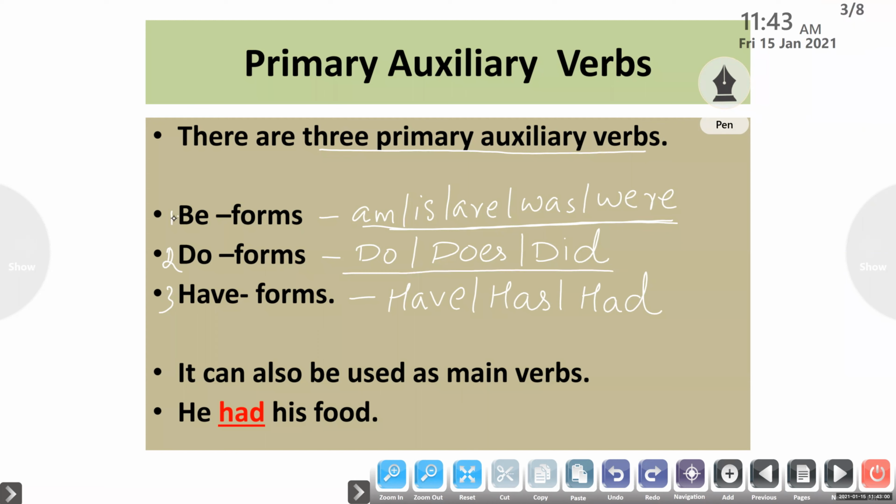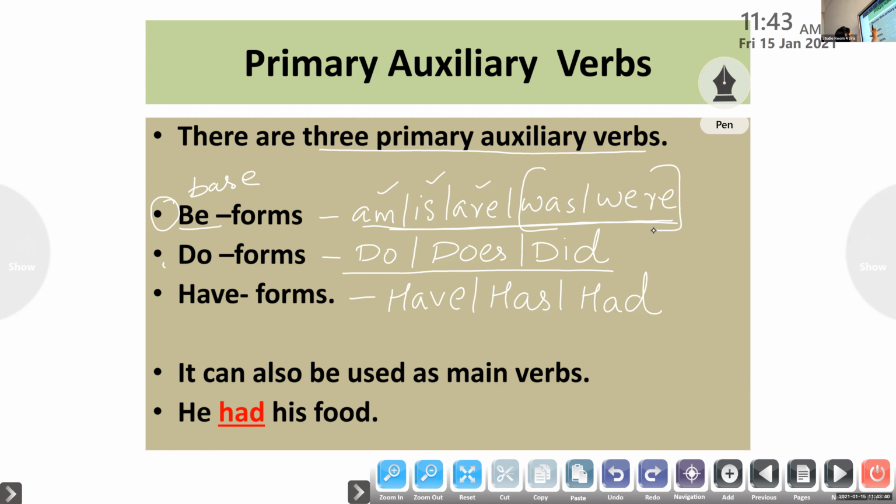So listen carefully, children. Be is the base form of the verb. Am, is, are, was, were. Be is the base form. What is the present form of be? Can you tell me? The present form of be is am, is, are. What is the past form of be? The past form of be is was or were.